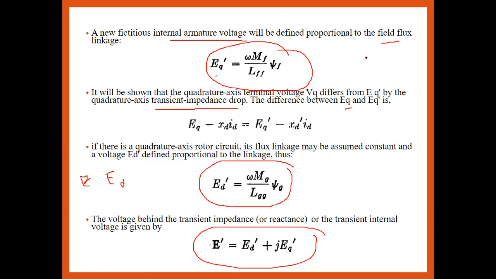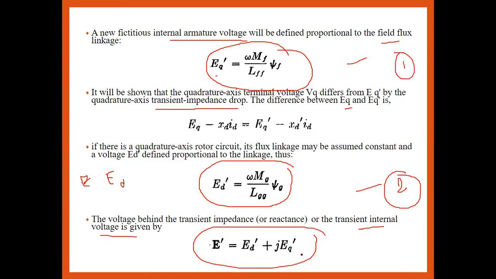Okay, so ED dash is equal to omega MG upon LGG into psi G. So the total voltage behind the transient impedance, or the transient internal terminal voltage, is given by E dash is equal to ED dash plus jEQ dash.